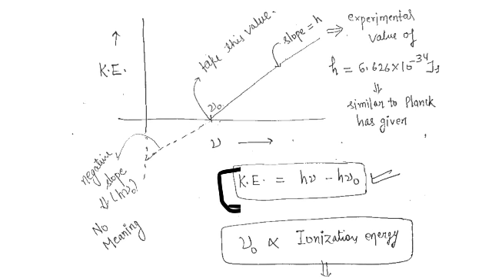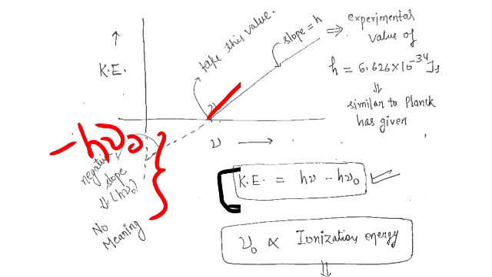This is a straight line with a negative intercept, minus h nu naught, the constant. And the point where the line starts is actually the nu naught.